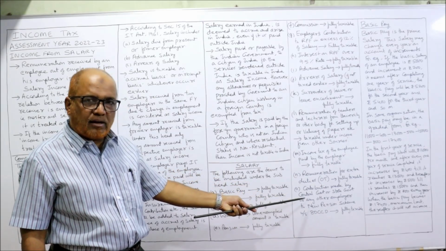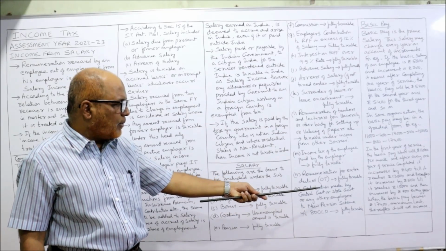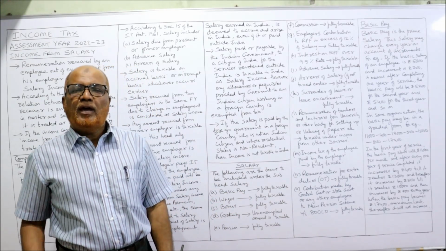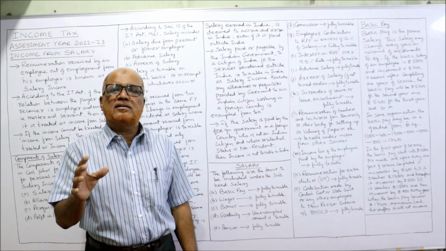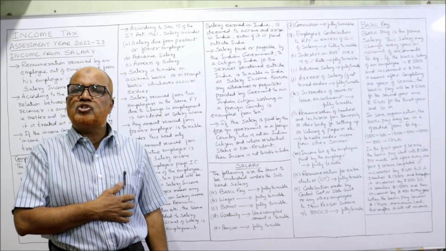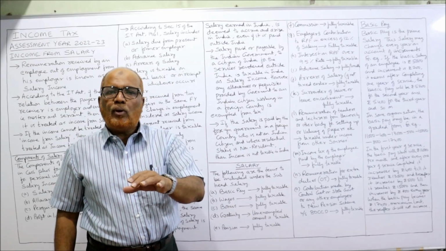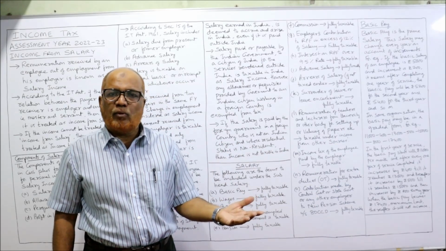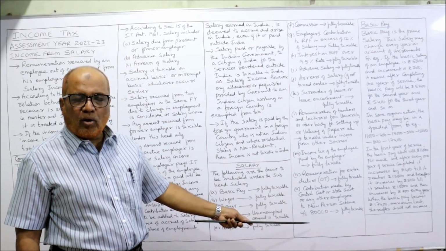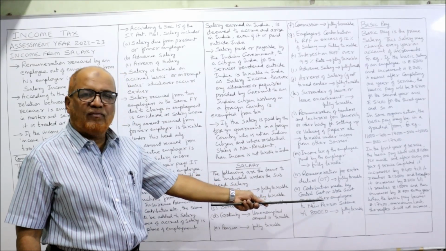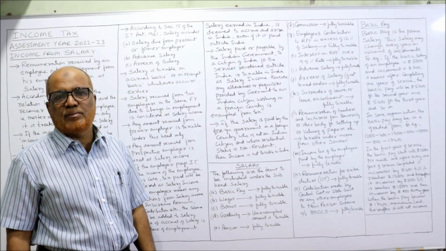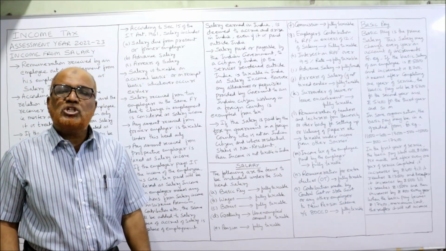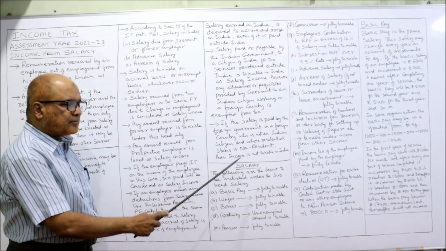Next, contribution made by the central government or state government or any other employers to the new pension scheme under section 80CCD. A new scheme was framed by the Income Tax Act under section 80CCD for the pension fund scheme. So if the employer contributes, whether the employer is central government, state government or any other body, then if they contribute to this new pension fund scheme, it is fully taxable. So these are the items which come under the subhead salary.